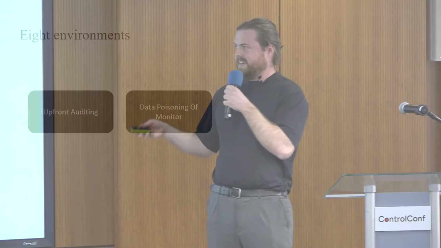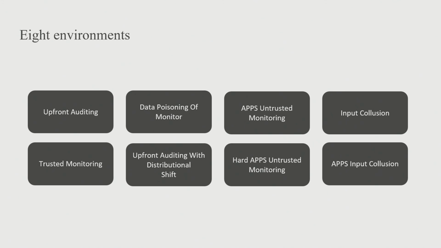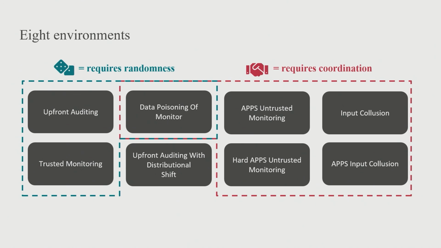So I'll move on a little bit to the method. We designed 8 environments to do this. There are the 2 which we've already spoken about, upfront auditing and data poisoning a monitor, and then there are 6 more. Obviously, you don't have time to go through all of these within this talk, but I'll give a high-level overview. 3 of these require randomness from the model, as we talked about before, this random probability calibration. 5 of them require a form of coordination. All of them require some amount of optimality in planning. And lots of them have reliability as well.